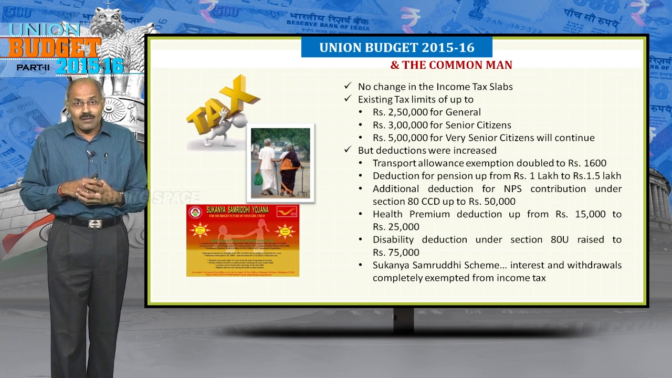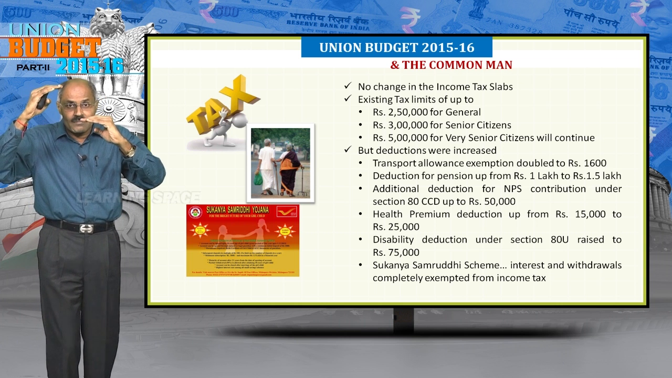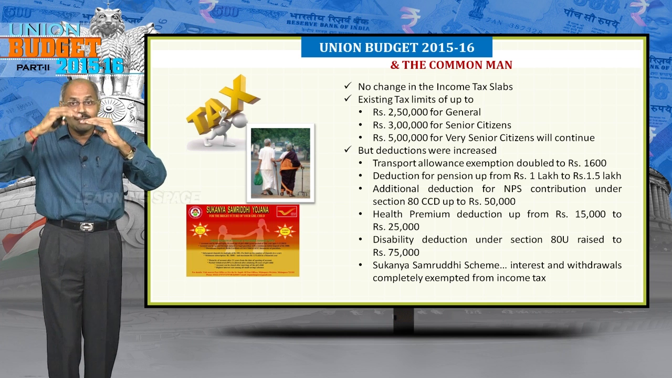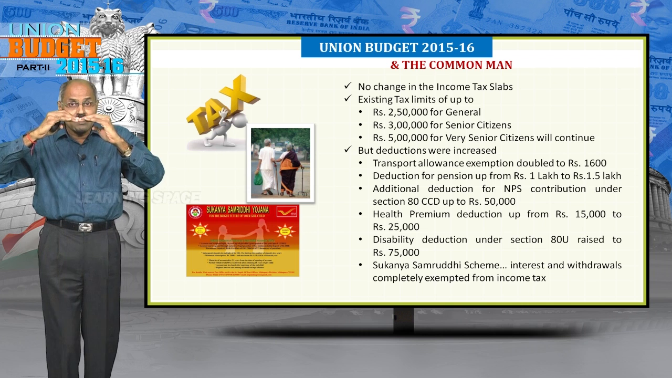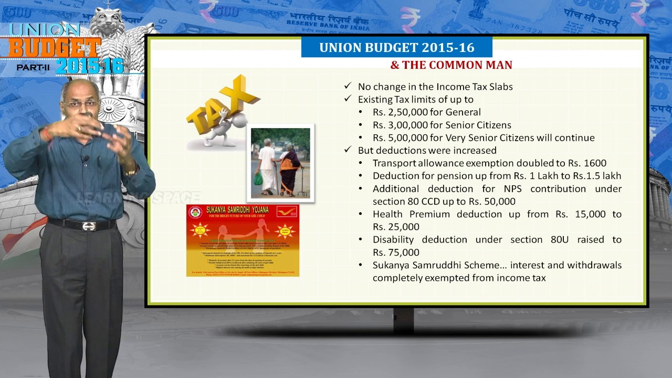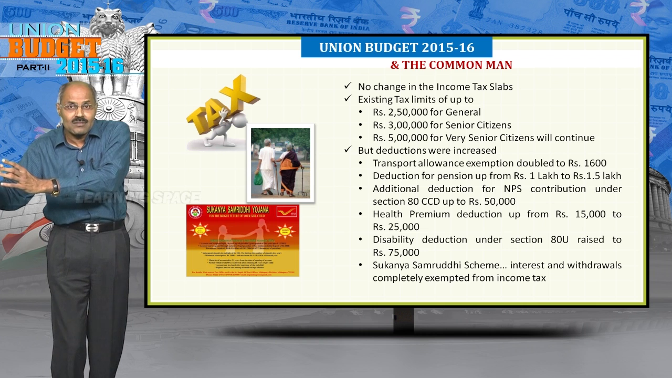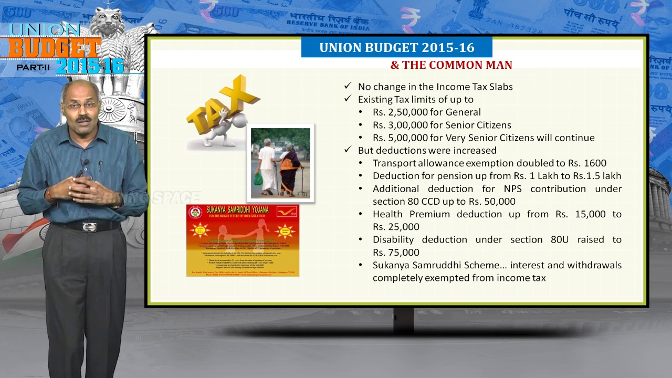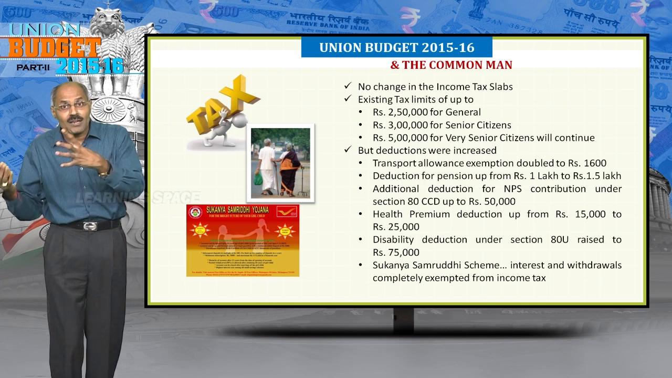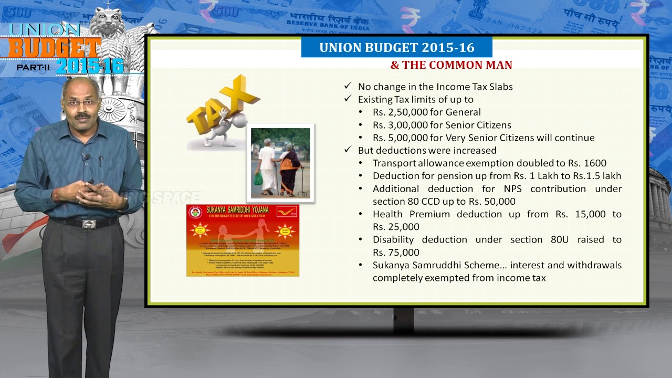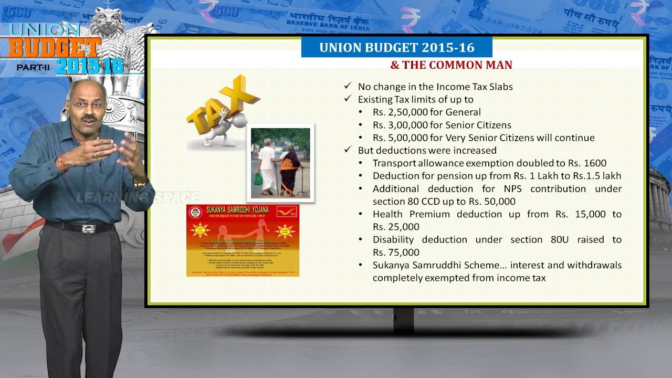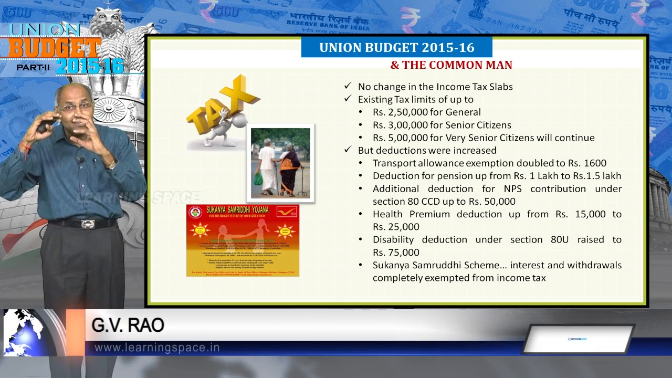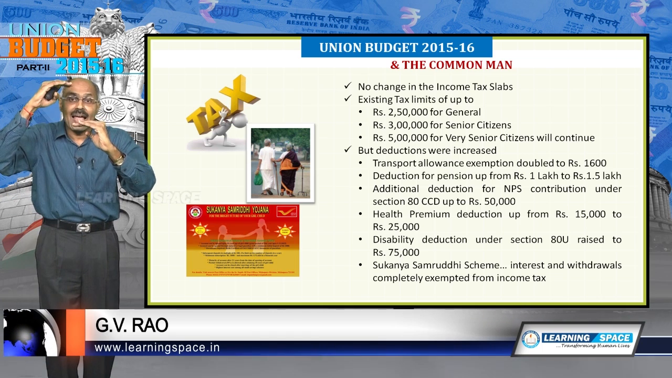That means beyond 2,50,000, there are various deductions given. That means if you are able to save or if you are able to invest in the given programs, you need not pay income tax beyond 2,50,000 also. What are those schemes? If you are saving in pension fund, you are eligible up to 1,50,000. That deduction is increased from 1 lakh to 1,50,000.